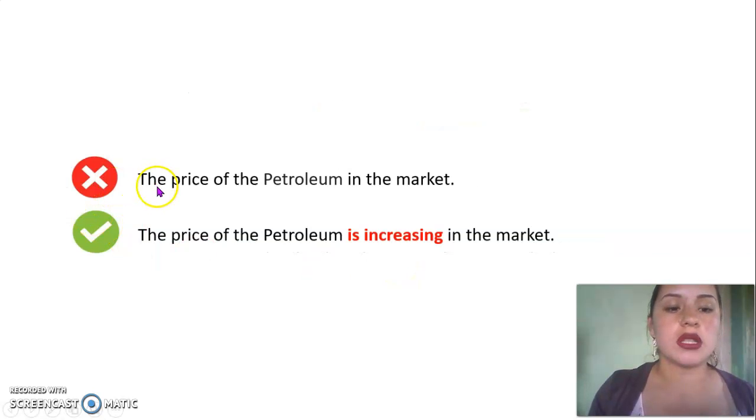Another example is the price of the petroleum in the market. As you can see, this example has no verb, so we have to add a verb in there. For example, the price of the petroleum is increasing in the market.